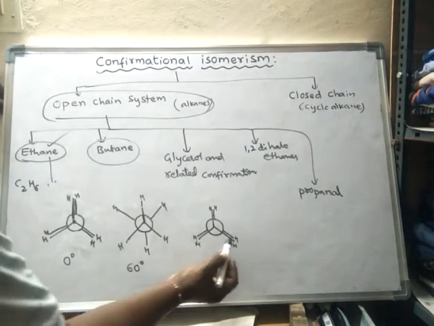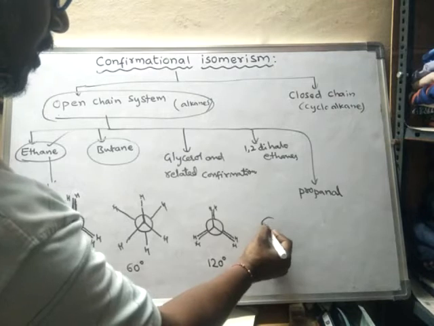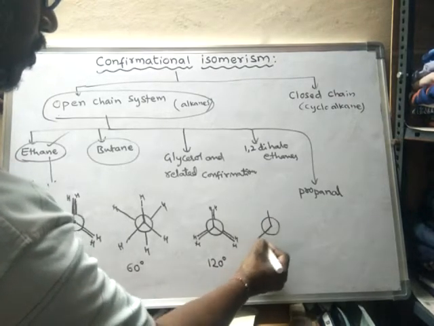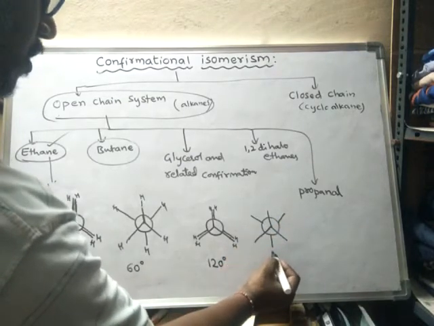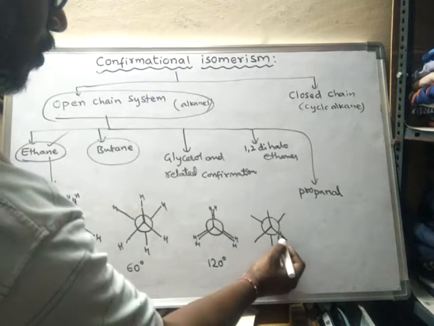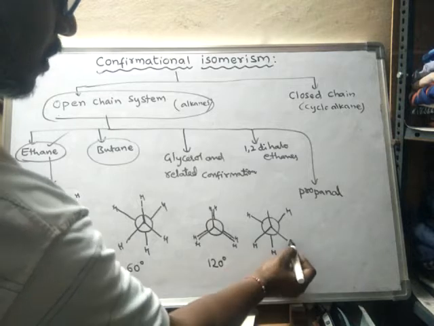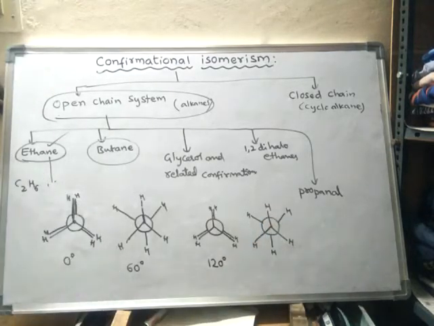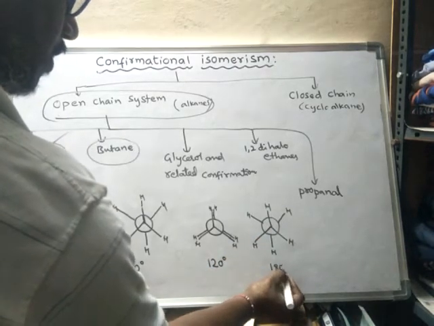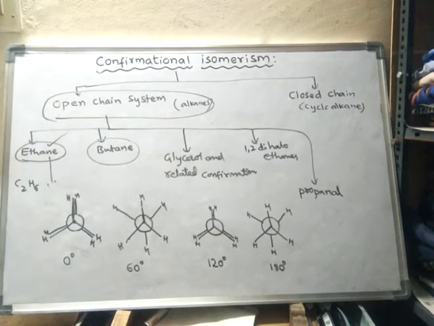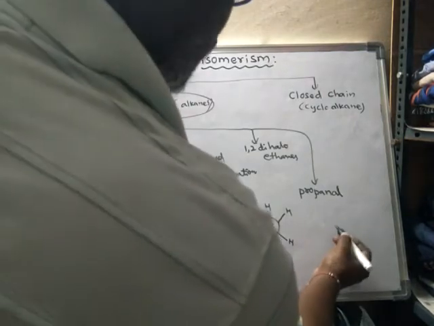If I rotate 60 more degrees, I will get a structure like this. Now this hydrogen has moved here. These are the hydrogens related to the back carbon, and these are the hydrogens related to the front carbon. So now the dihedral angle is 180 degrees. One more 60, it will become 240.